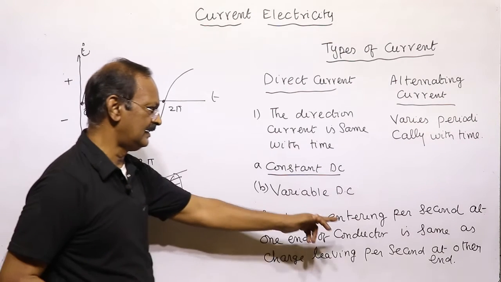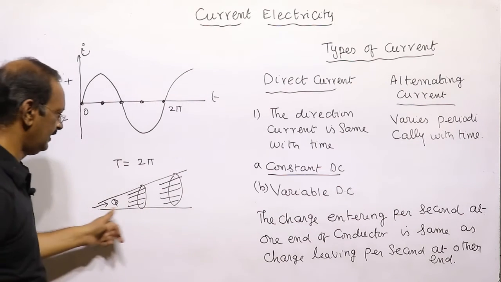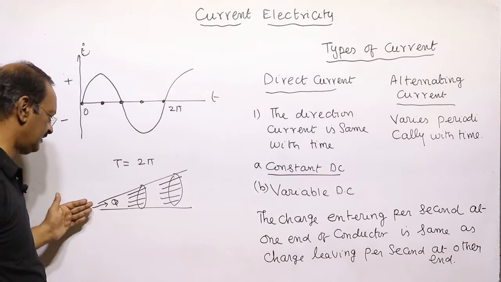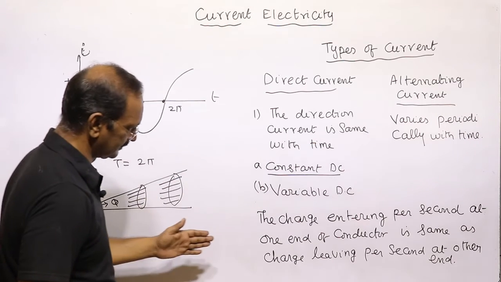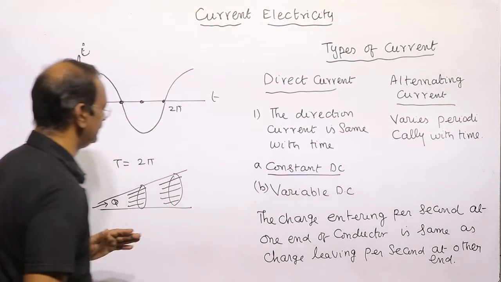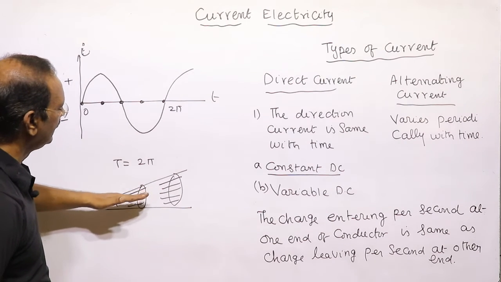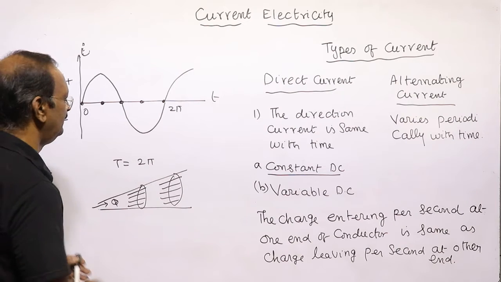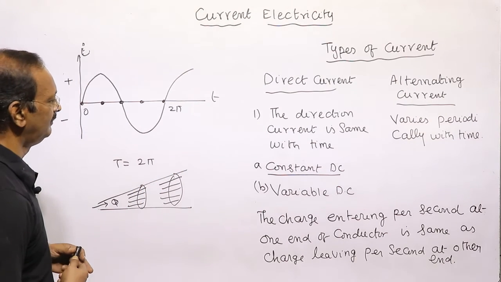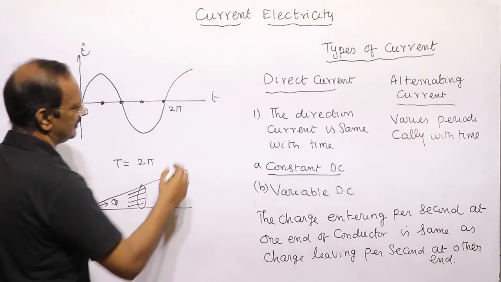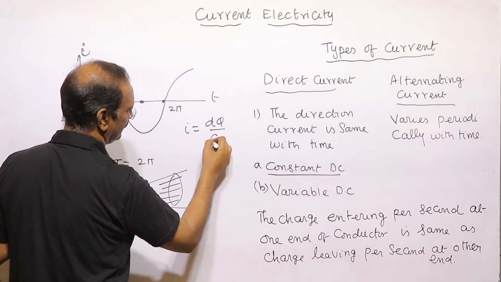So the charge entering per second at one end of the conductor, and at the other end, how much charge is entering, the same charge will be leaving this end. At any cross section it is the same. How much charge is entering, the same amount of charge will be leaving. So what is the current? Current is equal to dq by dt.